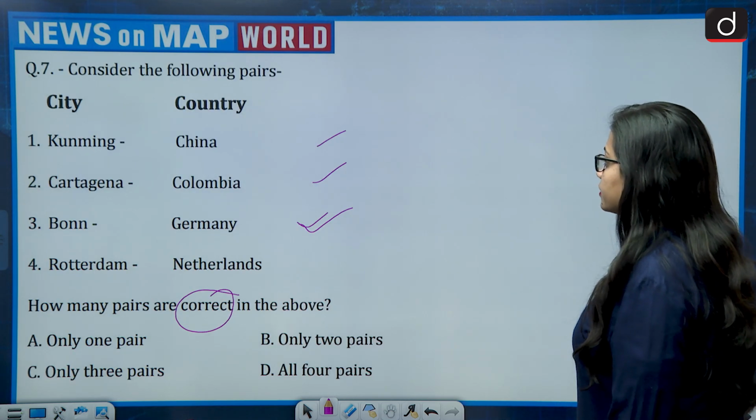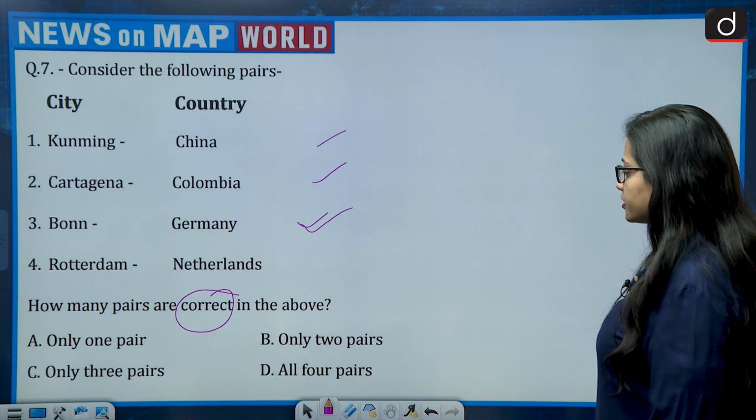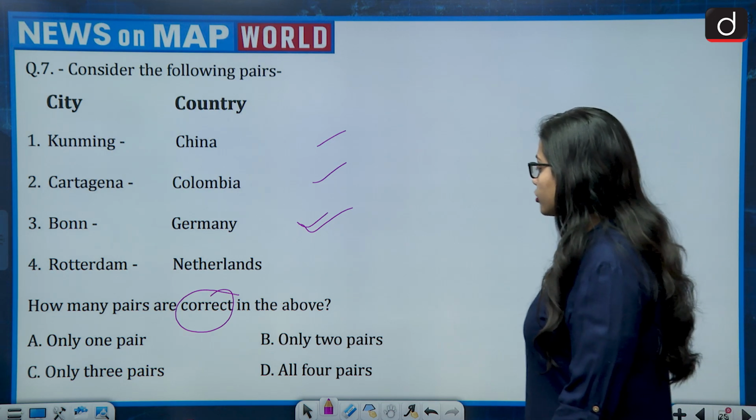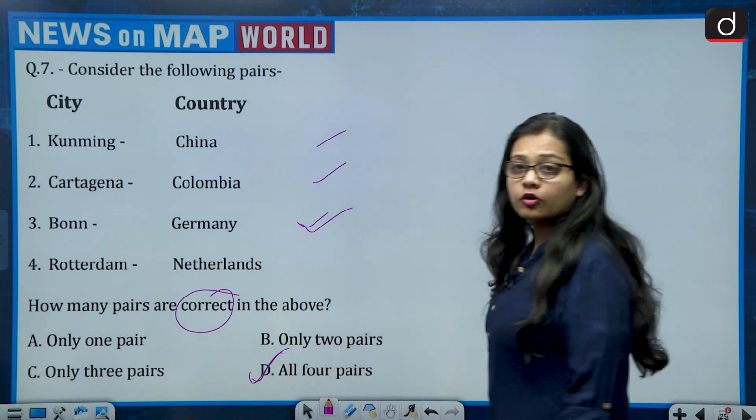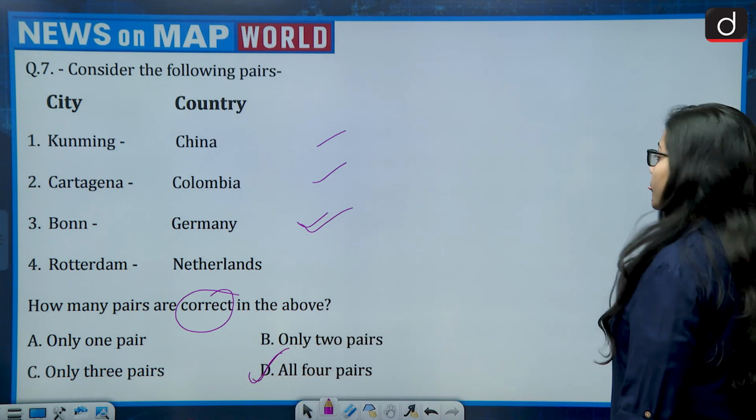So all four options are correct. First is correct, second is correct, third is correct, fourth is correct. It means all four pairs given are correct. So option D is the correct answer.